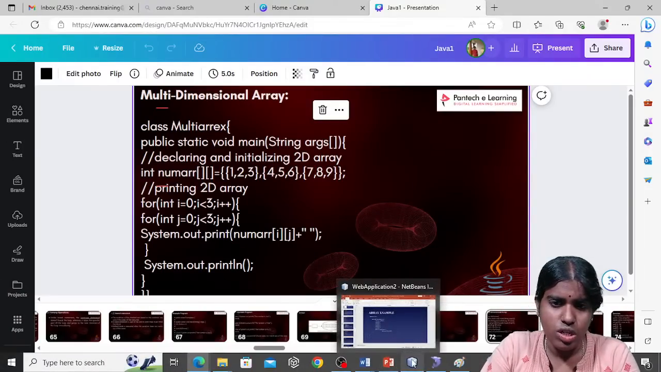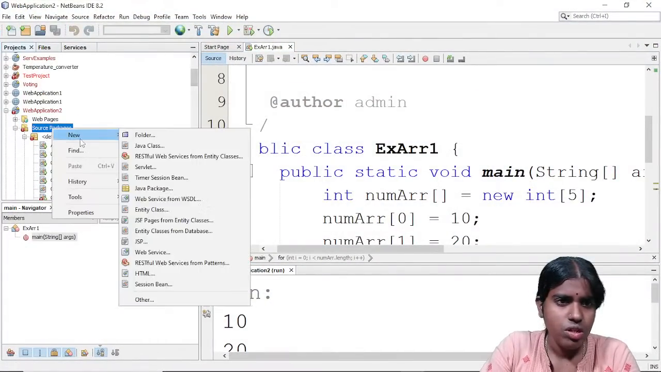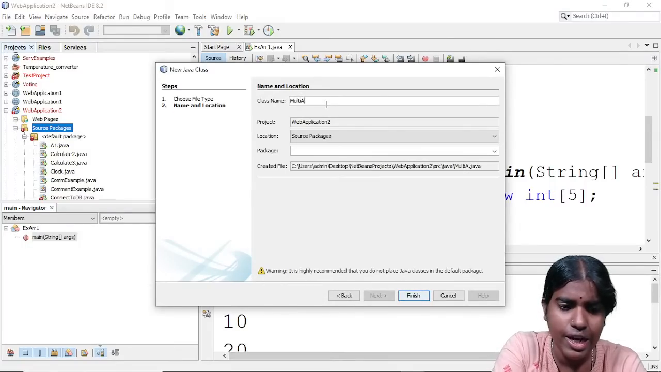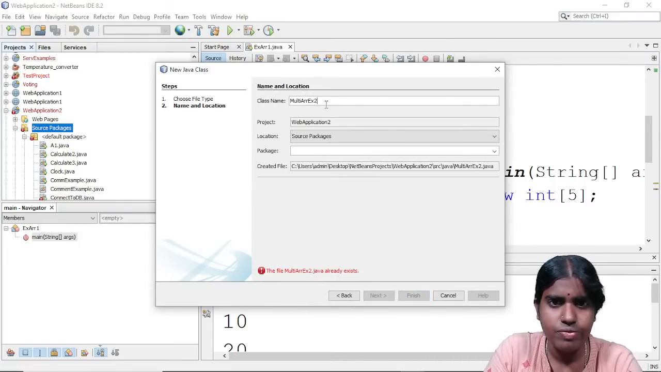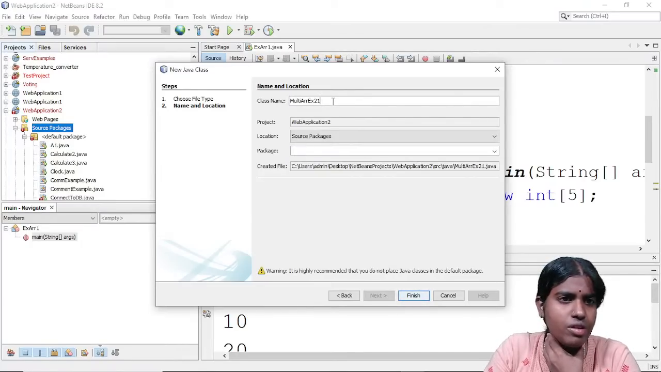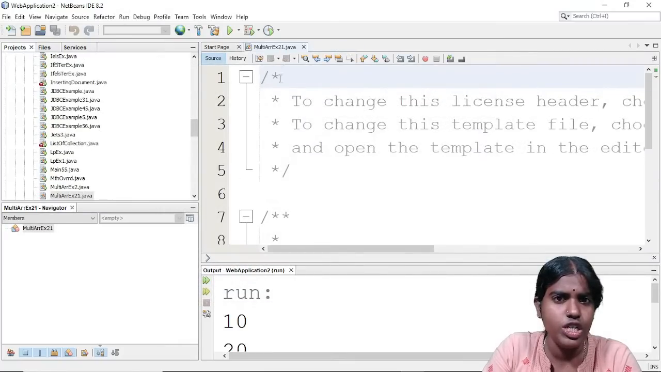Let me give you one example. Whenever I want to create a new Java class, I give the name here as multi-array example. Whenever I create any new class, I need to give the class name. For example, under this web application 2, I need to create this class and provide the location where I need to create it. I provide all these details and then click the finish button.